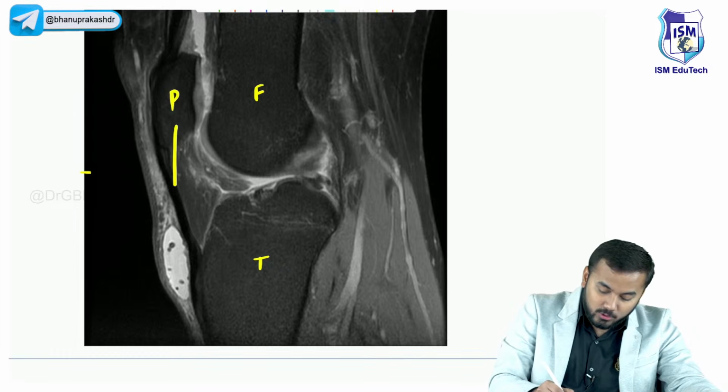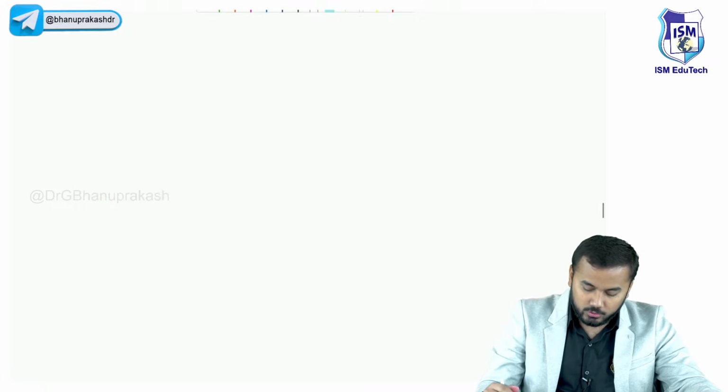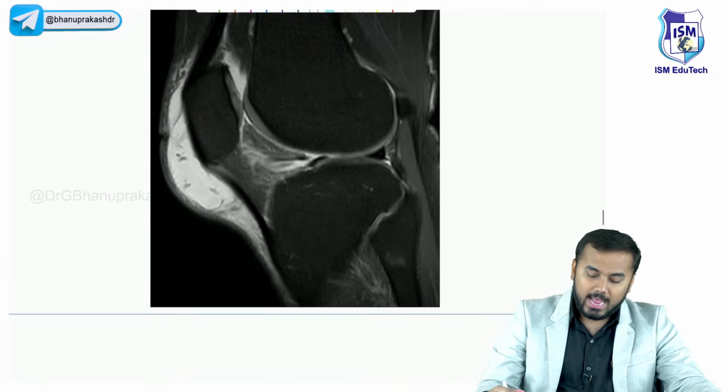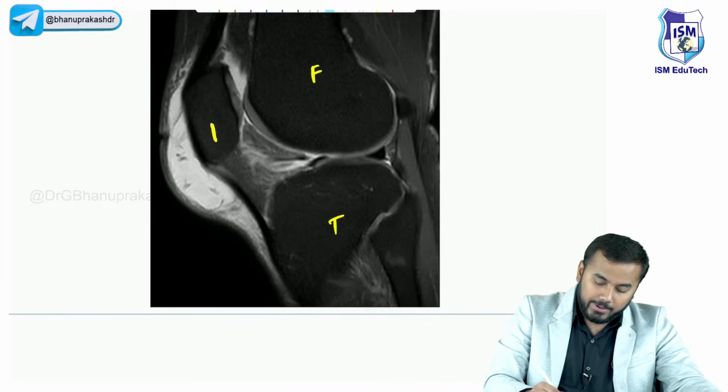Very good. Below the patella. So this is a clergyman's knee. Okay. So this is a clergyman's knee. And the final one I am going to tell you, femur, tibia, patella.